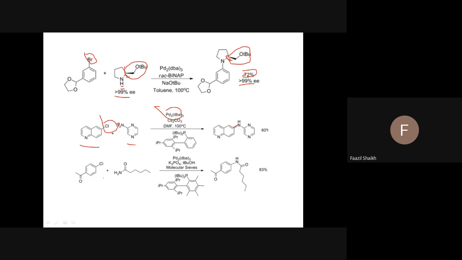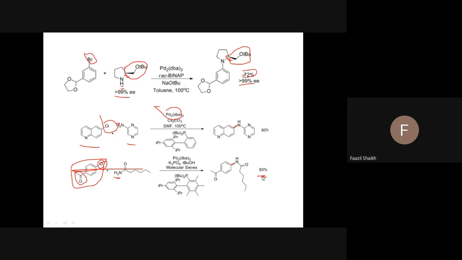Another example, you see, a very particular case here. You see both are reactive groups. Actually the carbonyls are more reactive compared to the halogen. But you see here, only palladium brings out the change, and here we have taken an amide. Amides are also tolerated, and you see this carbon-nitrogen bond formation. The yield is very nice, 83%. So you see these examples. These are the examples for the Buchwald-Hartwig coupling.